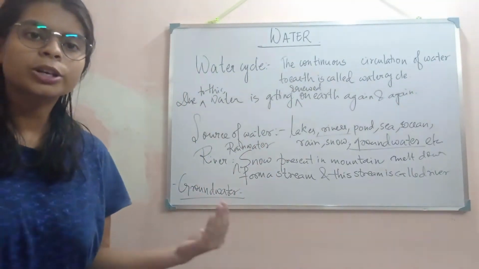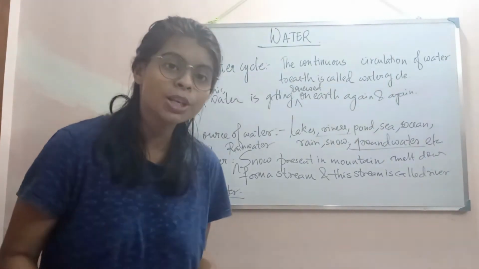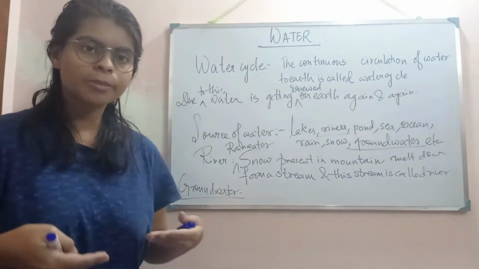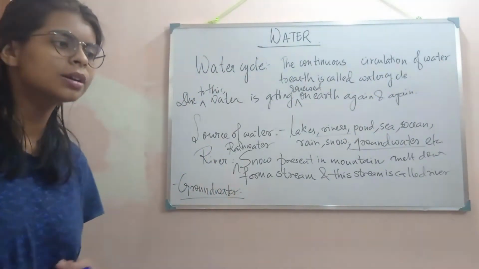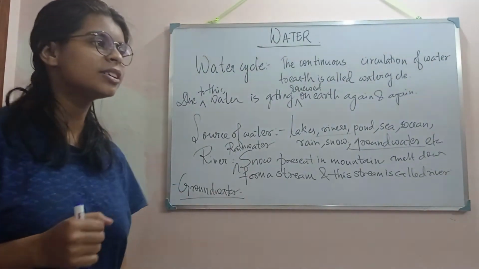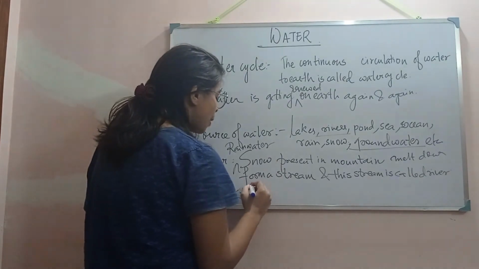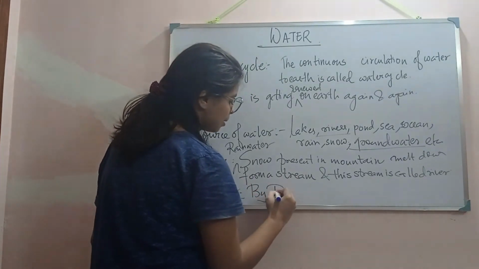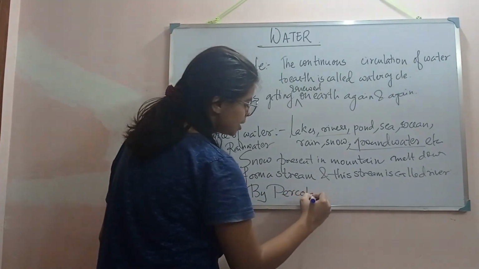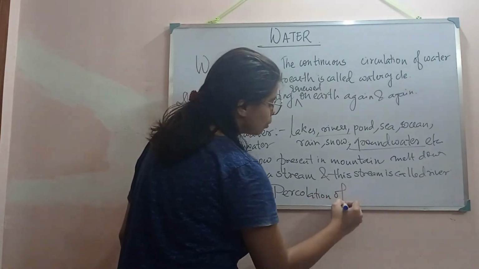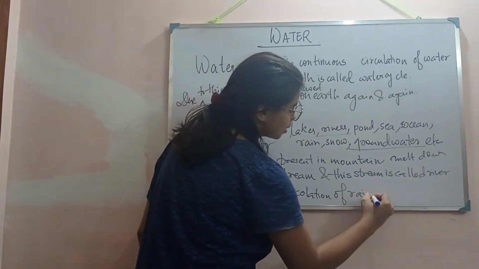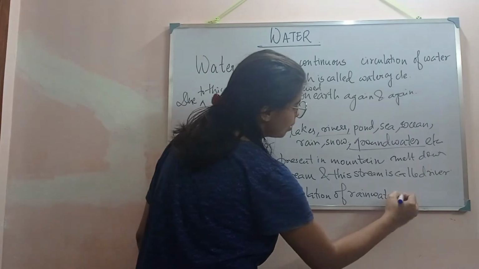And how is groundwater getting recharged? Groundwater means water present below the earth crust. Water present below the earth crust is called groundwater. And how is it getting recharged? It is getting recharged by percolation. Percolation means percolation of rainwater.